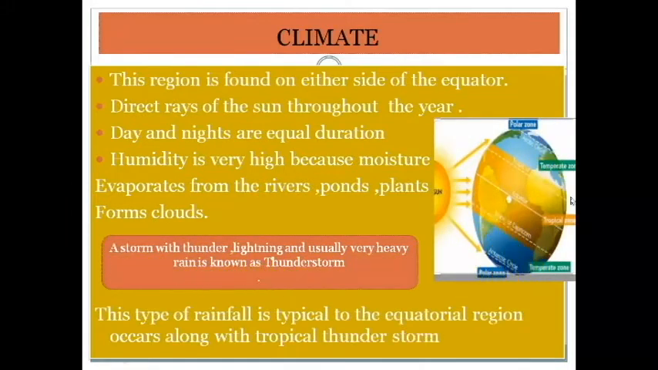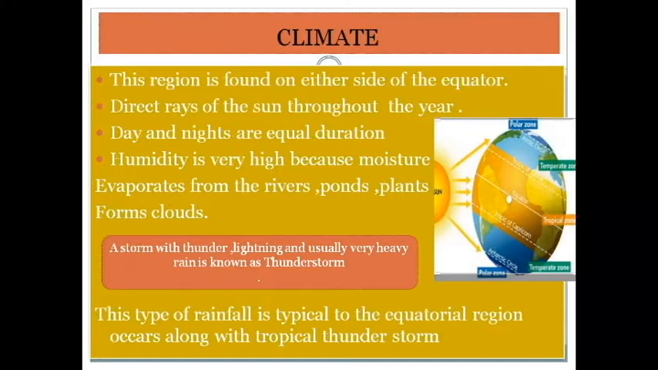And can you see this picture? See, this is the sun and the equator. The area nearby the equator is known as the equatorial region. This region we call a torrid zone. So torrid zone means how is the climate? It is very hot and wet also. In this zone, the day and night are equal because of the sunlight throughout the year. The sun gives direct rays to this part, and the humidity is very high because moisture evaporates from the rivers, ponds, and plants and from the clouds.